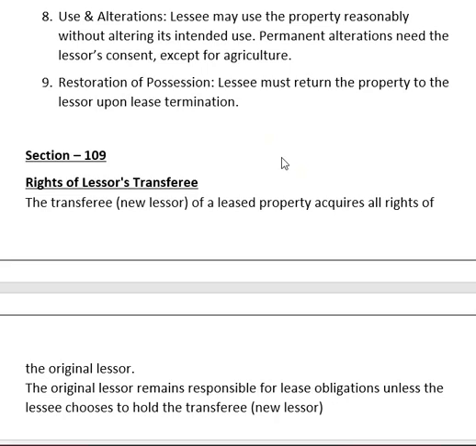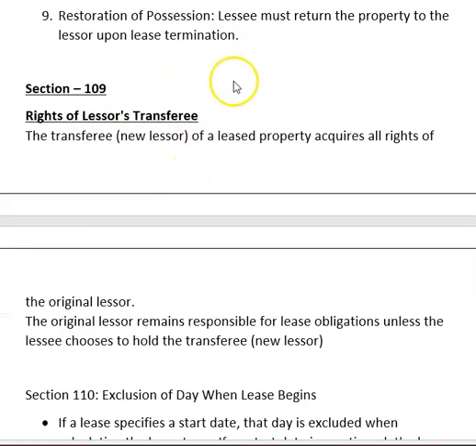Section 109. Right of lessor's transferee. This is a lessor's transferee, meaning the lessor has sold the property to a new lessor. The transferee, the new lessor of the lease property, acquires all rights of the original lessor. The original lessor remains responsible for lease obligations.